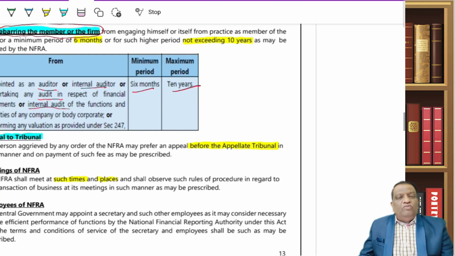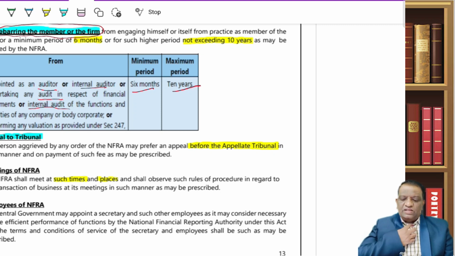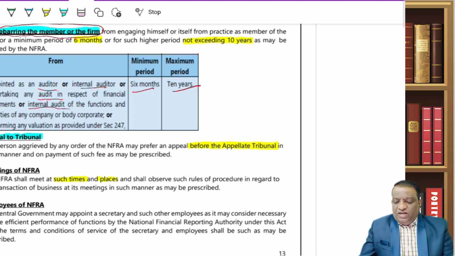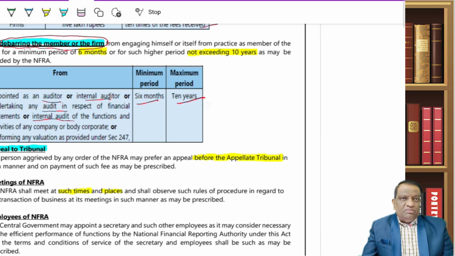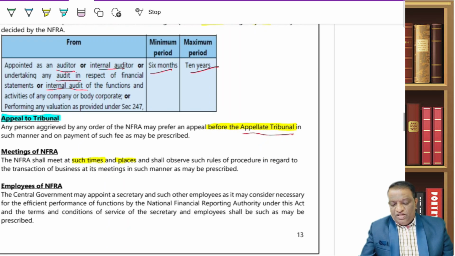Now, what happens if the member feels that he has been levied this penalty or he has been debarred, but the judgment is not proper? He can always go for appeal. So they can make an appeal to the appellate tribunal, and whatever the appellate tribunal decides, whether it is in favor of NFRA or in favor of the member, it is going to be the final one.